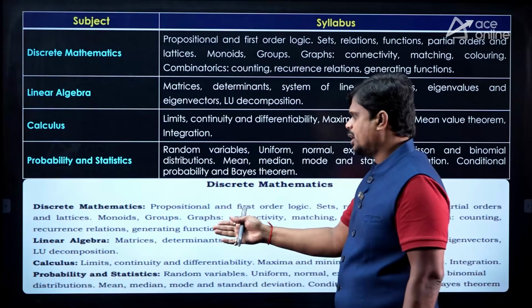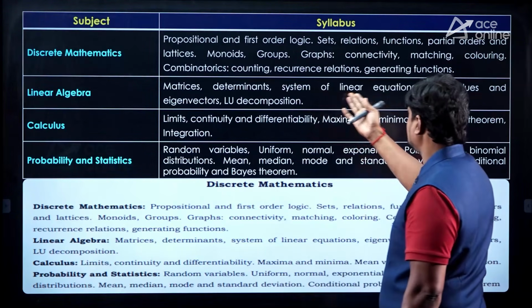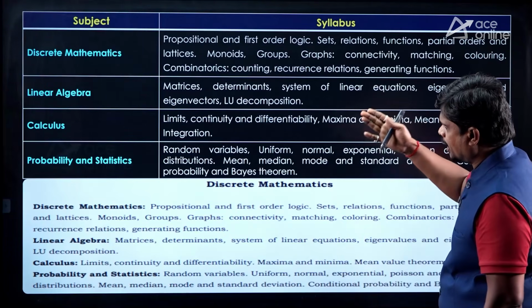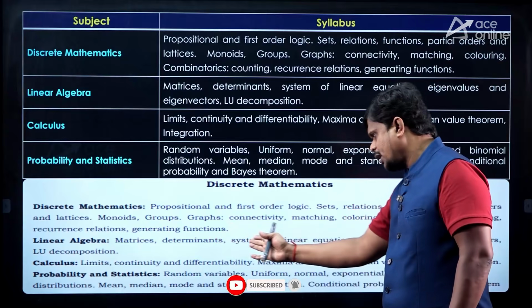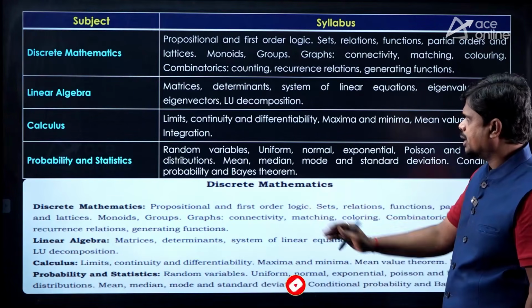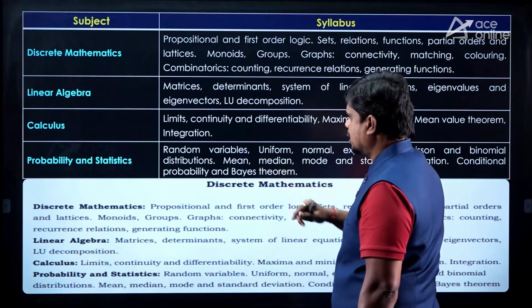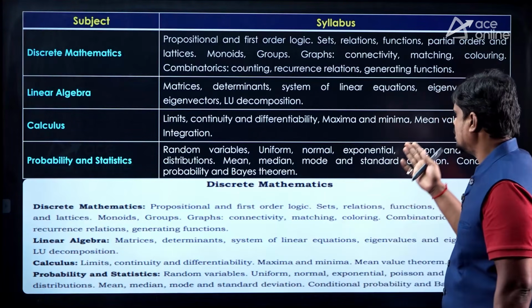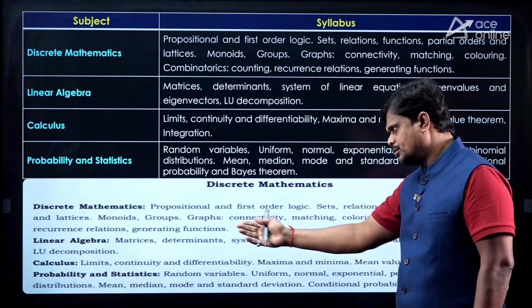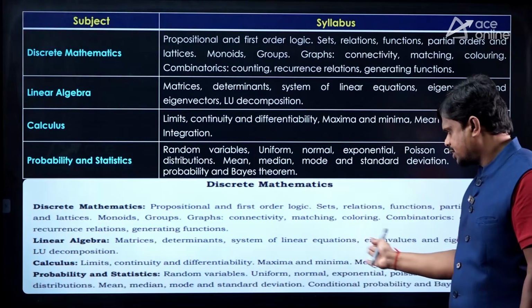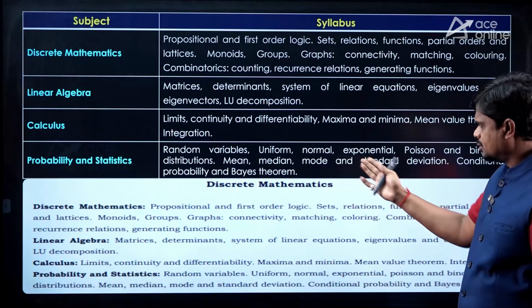Coming to linear algebra, it starts with matrices, then determinants and systems of linear equations, eigenvalues and eigenvectors, and LU decomposition. Here also you can see the same kind of terms with respect to linear algebra. And coming to calculus, we have limits, continuity and differentiability, maxima and minima, mean value theorem and integration. The same topics are in the calculus part. And in probability and statistics, there is no change.